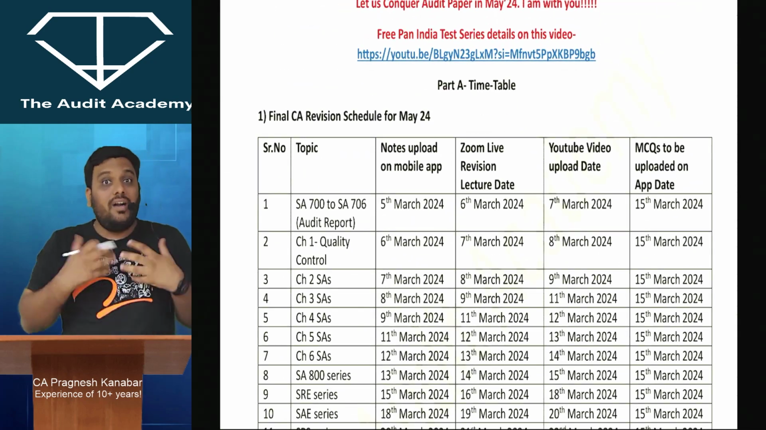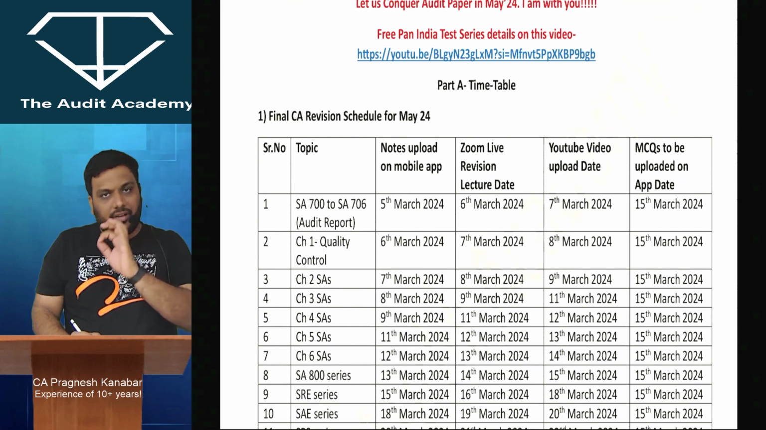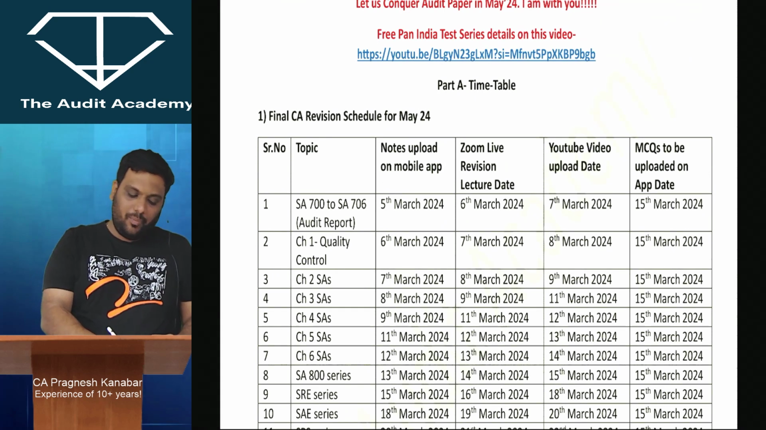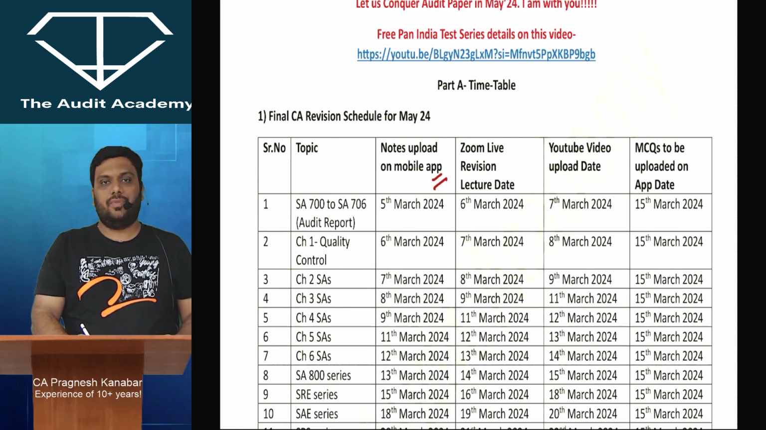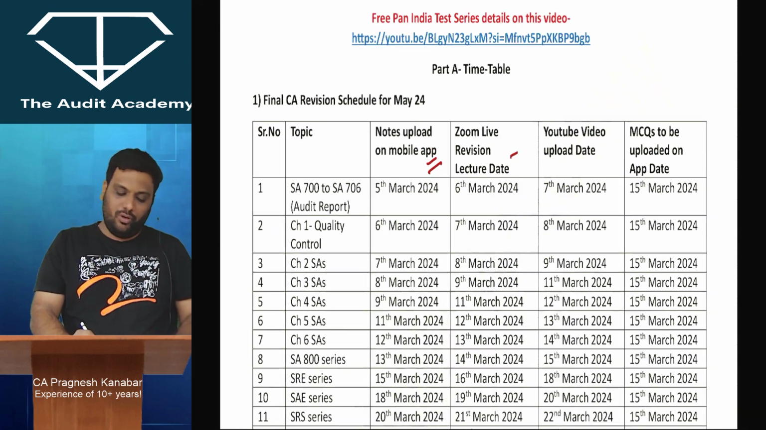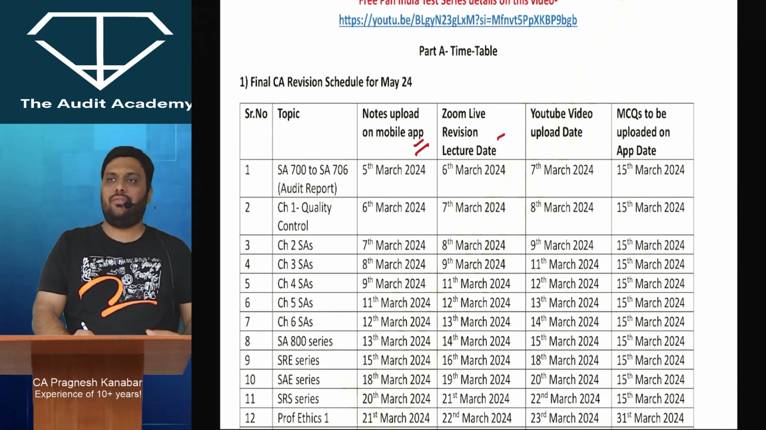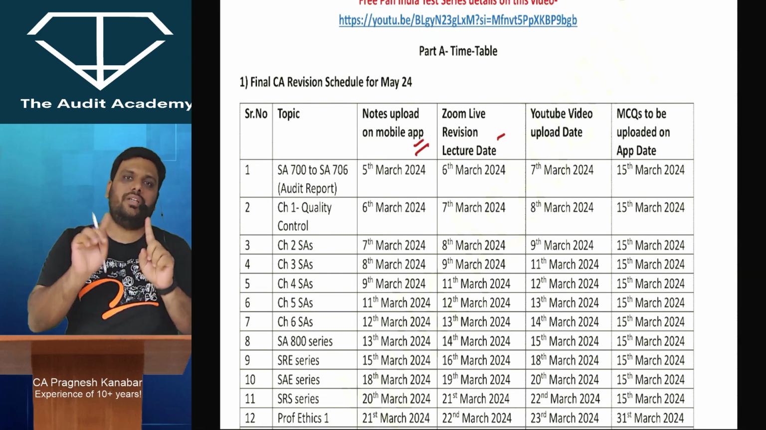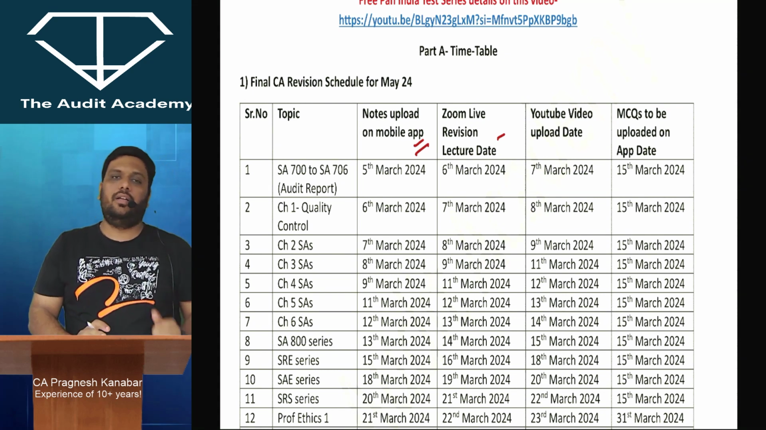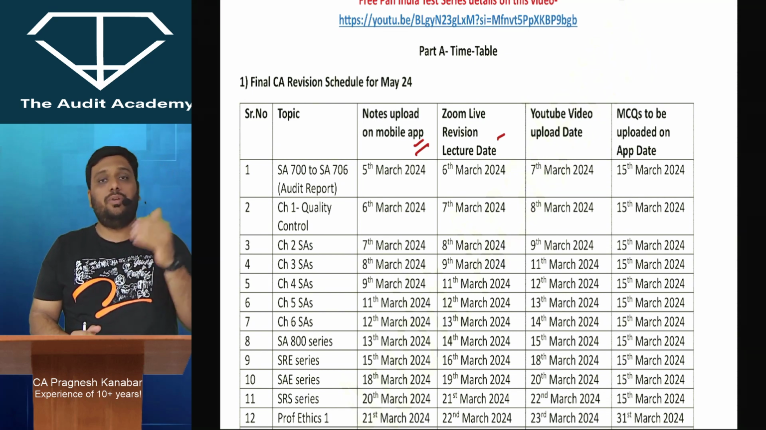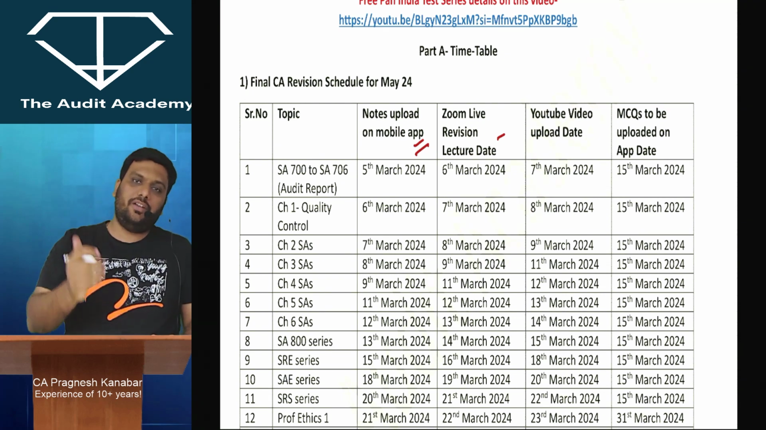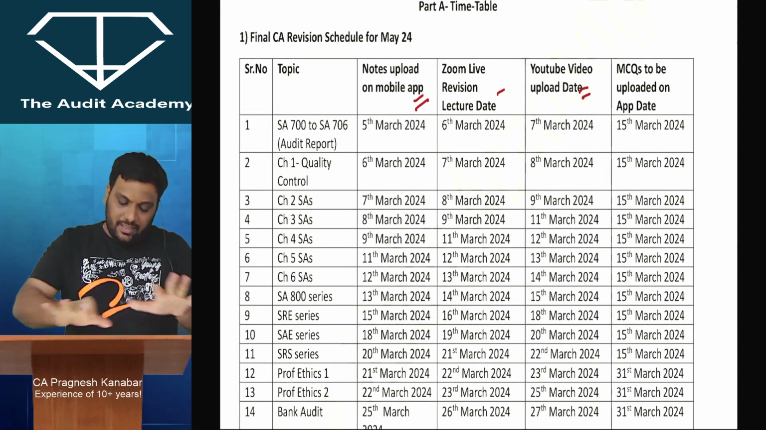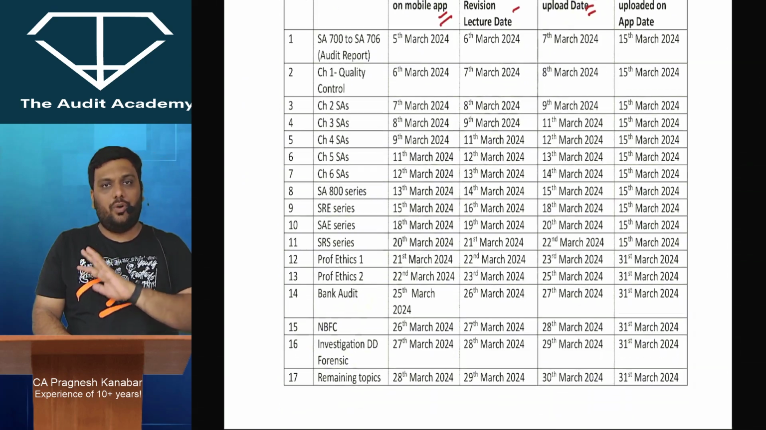Please try to understand this schedule properly. It is drafted in simple words. As you can see, I'm going to upload notes on a particular date. Then on the immediately next date, I'm going to go for my Zoom live revision lecture. First it will be taken in Zoom live form, where 100 students can attend. Beyond 100, it will be on a first come first serve basis. Beyond 100, you will have to wait for my YouTube upload, which will be done on the following day. This is how the entire schedule is going to work.